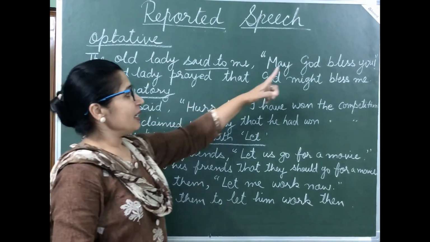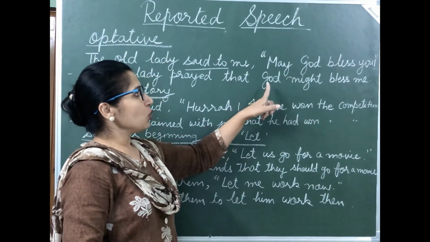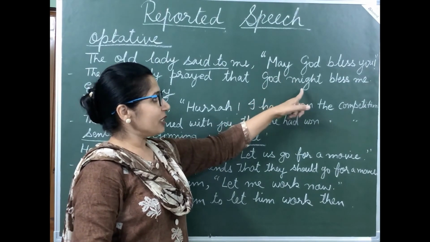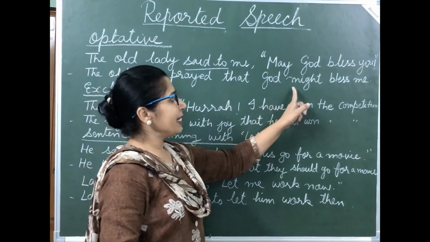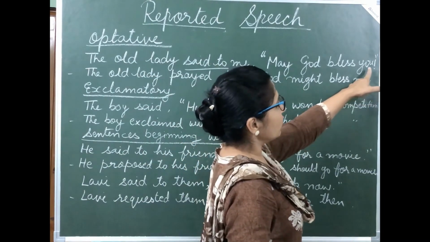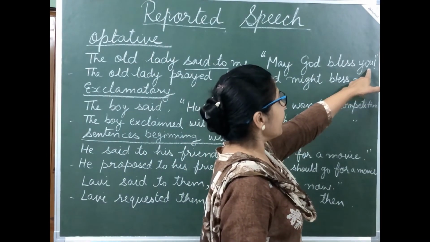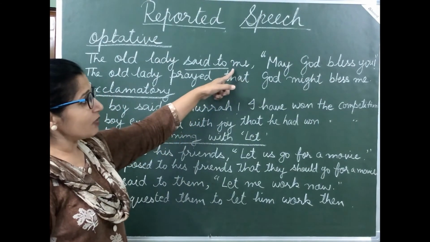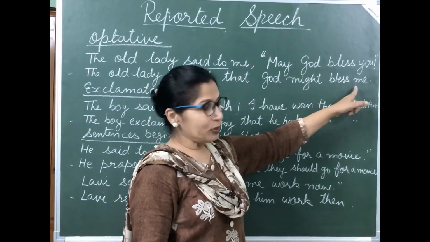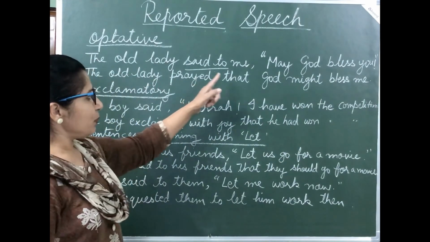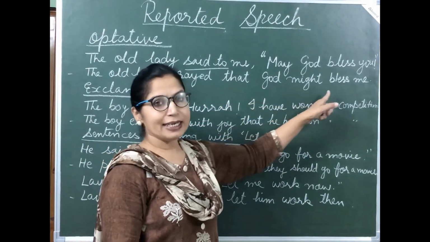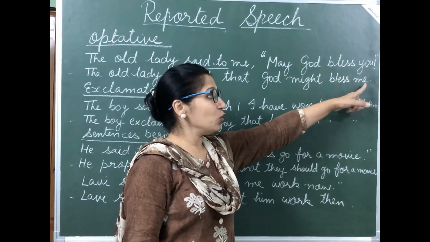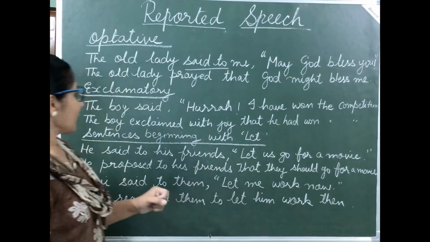Prayed that, now shift God here. "May" changes into "might," but it is to be shifted after God: God might bless me. Now this "you" is second person, which changes according to the object of the reporting verb, so "you" changes into "me." The old lady prayed that God might bless me.